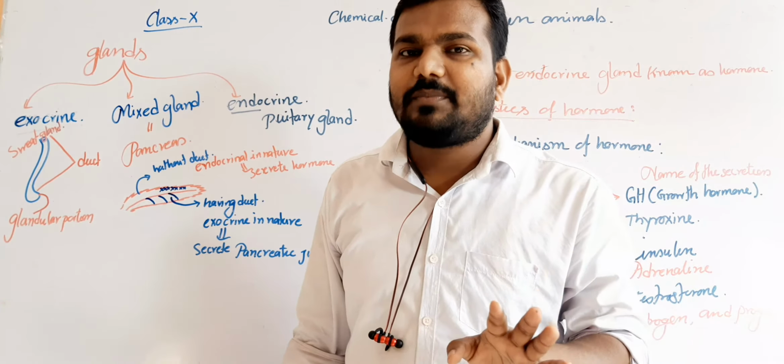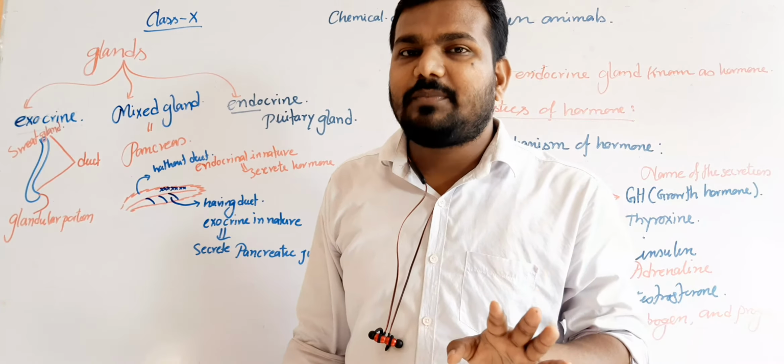suppose the gland has two parts: the lowermost or bottom part contains the glandular lesion, and with the gland there is attached a tubular portion having an anterior opening. This is known as a duct. So an exocrine gland contains a duct. By using the duct the chemical substance comes out of the body. Examples of exocrine glands are the sweat gland and the sebaceous gland.